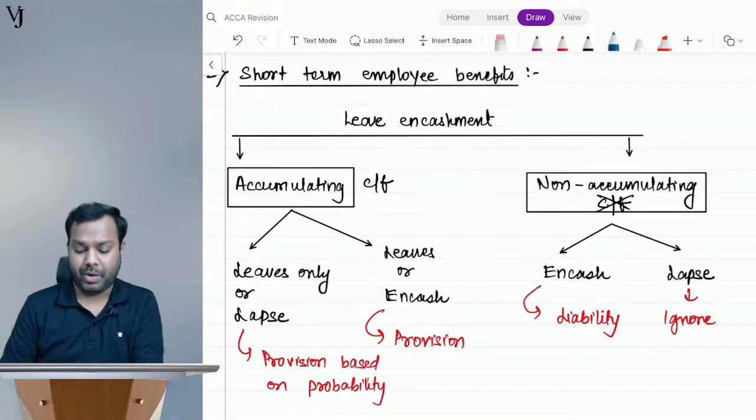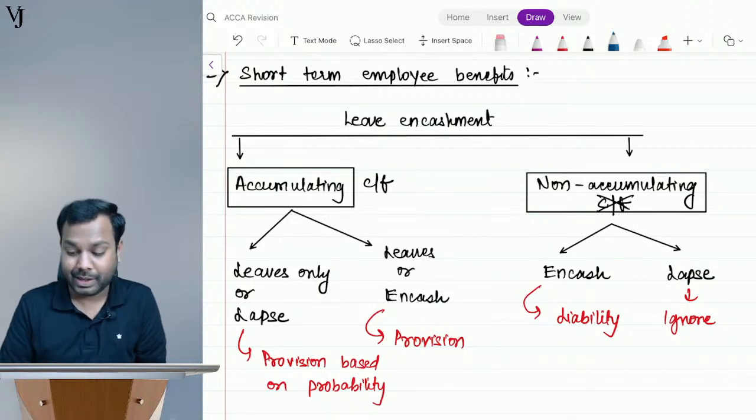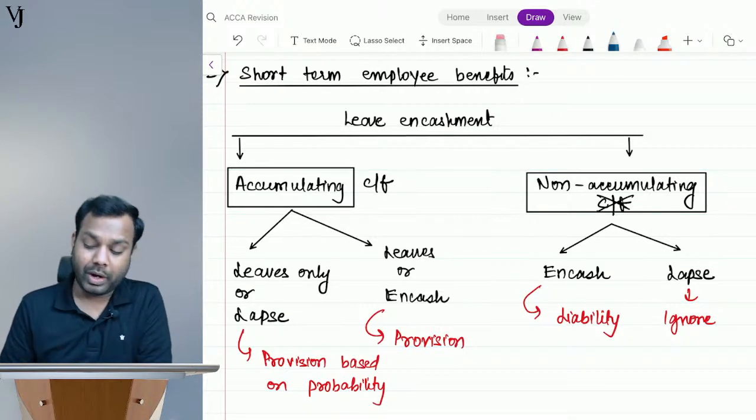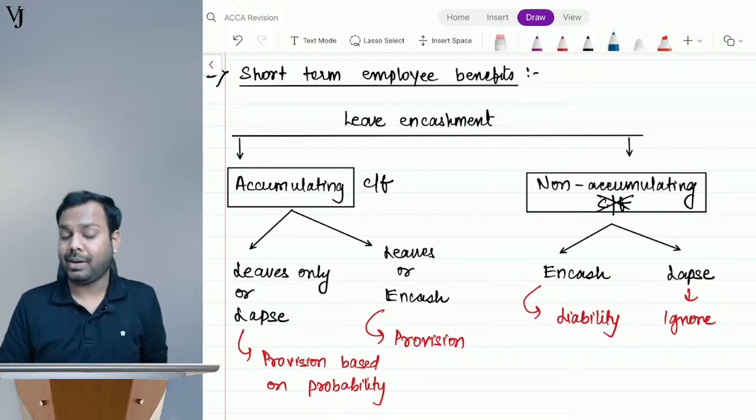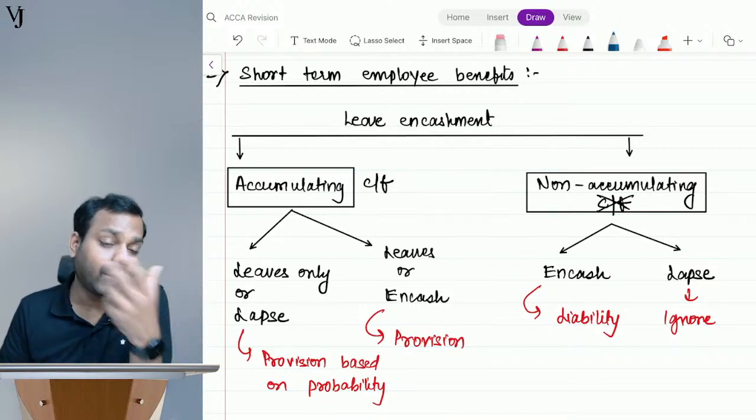Leave is a short-term employee benefit. The most important example for short-term employee benefits is leave encashment. Understand, guys, the leaves that you get in your job. All of you are working, I believe, right? So wherever you work, you get leaves. The leaves are entitled to you during the year. So understand how the accounting happens for that leave.